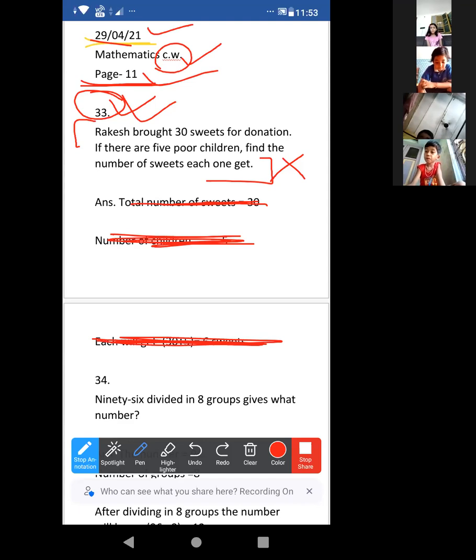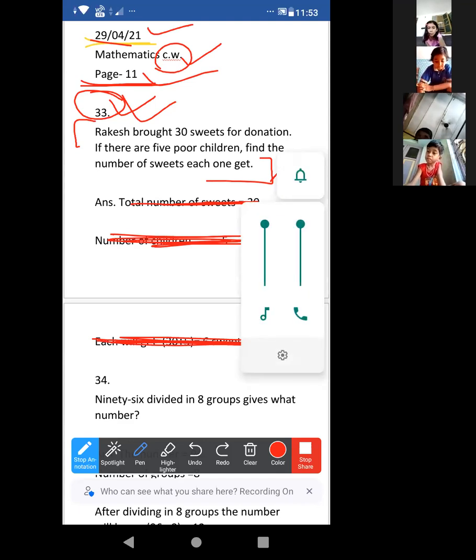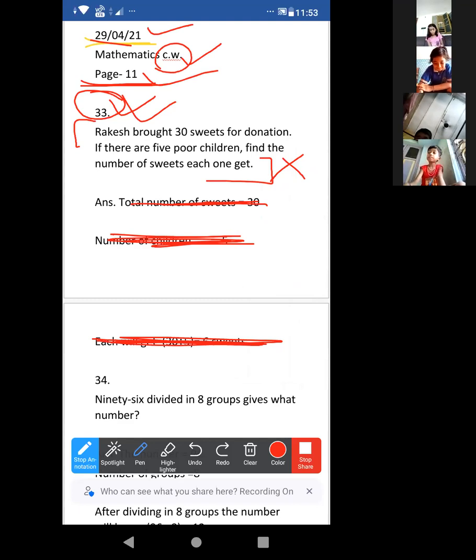Try to understand it. Rakesh brought 30 sweets for donation. Okay. Suppose I have 30 sweets for donation. Consider it in this way. If there are 5 poor children, look, how many poor children are there? 5. Acha, total number of sweets is 30.